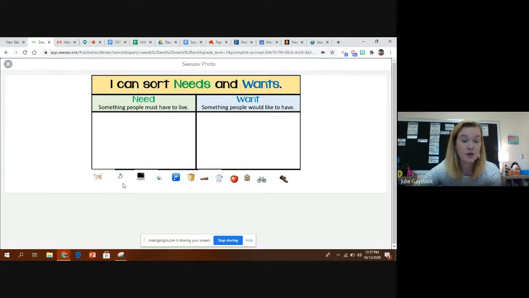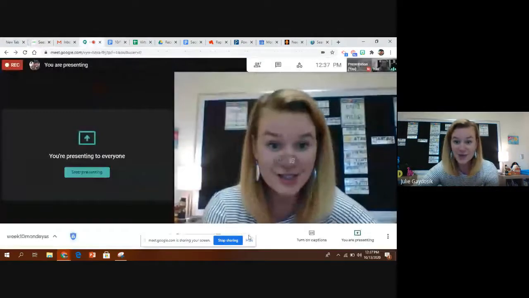So you're going to move these into what is a need. It's something people must have to live. And then you're going to move this into want, something people would like to have. That's all you have to do. Use the hand tool, move those objects around into a need and a want.